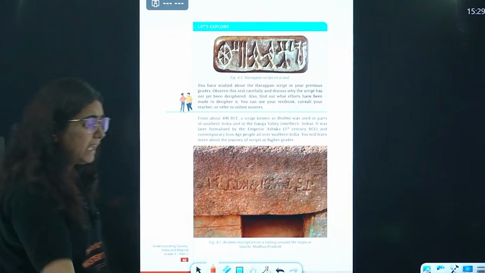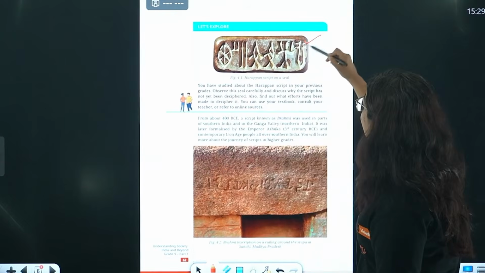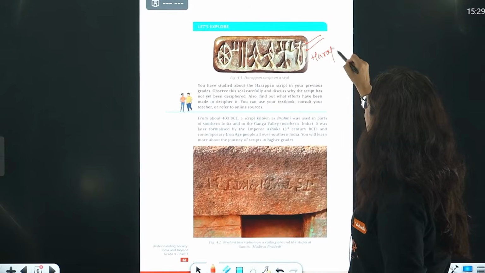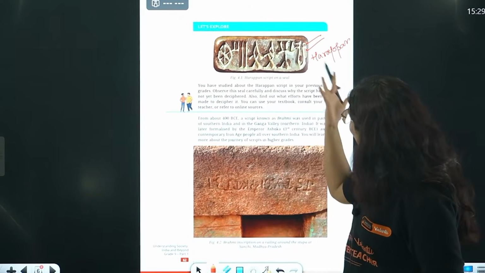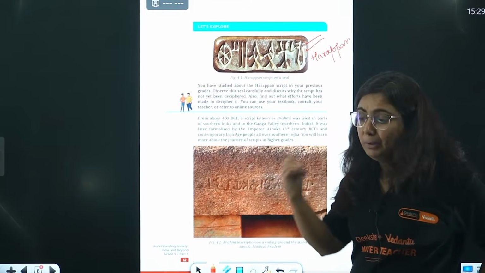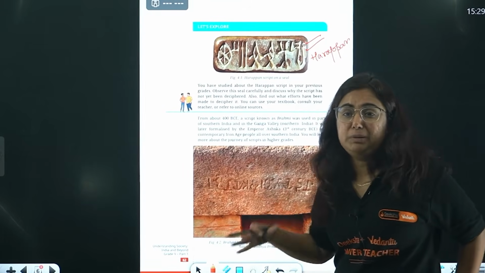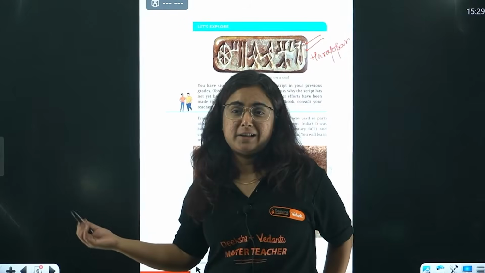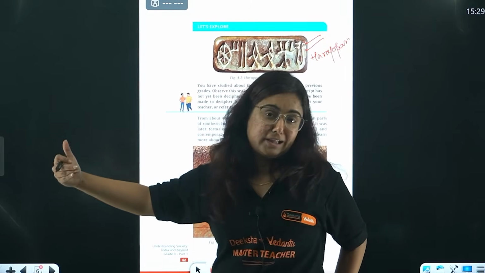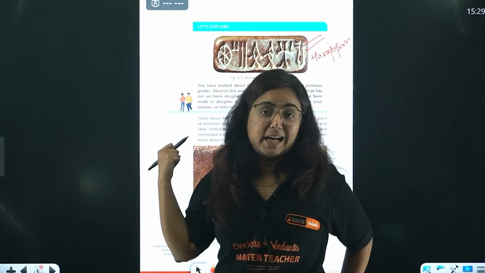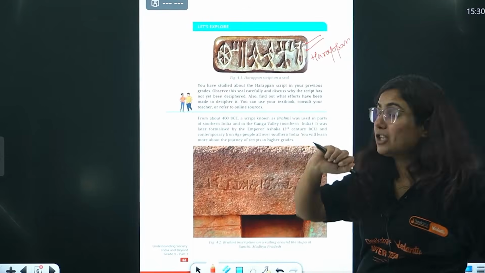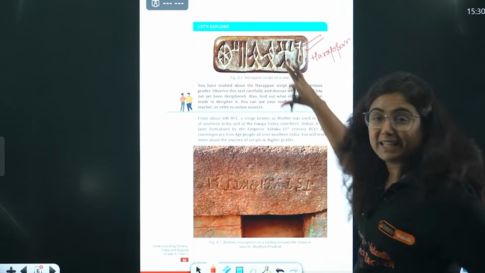This is one of the signboards that we find from a site of the Harappan civilization, but we can't understand what they have written. I believe that if someday someone finds out what is written, the history is going to be changed entirely. Because up till now, what we have analyzed is the history of the IVC, the Indus Valley Civilization, based on archaeological sources. It can change a little after deciphering the script.